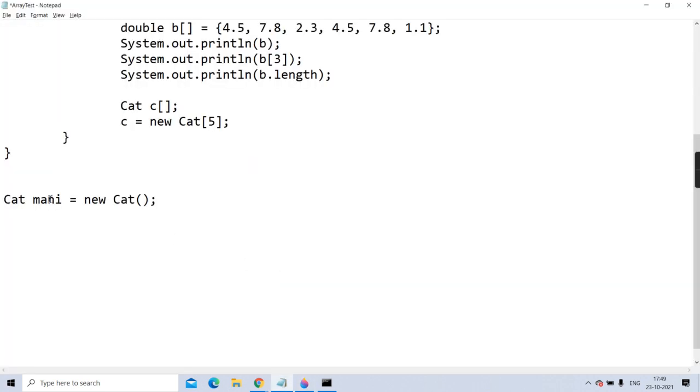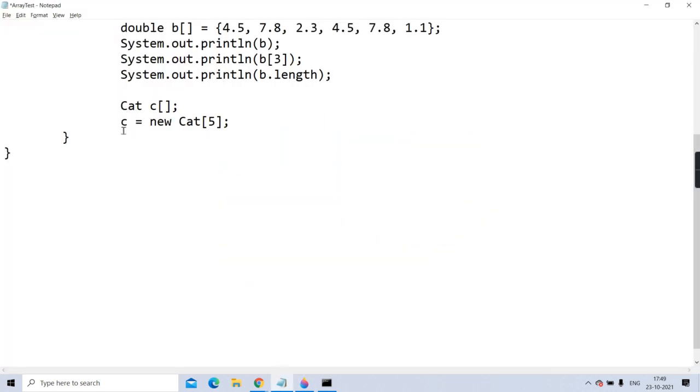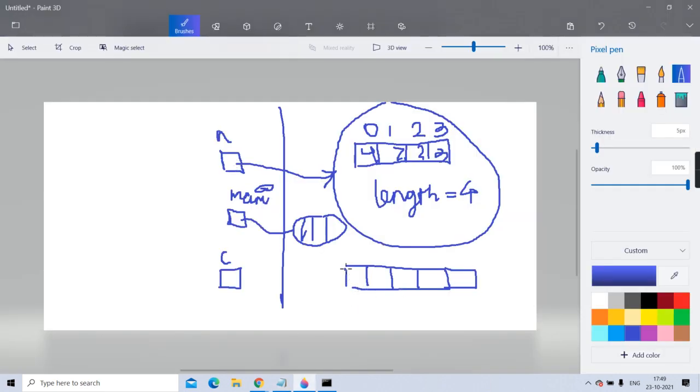The same thing here when I wrote C square brackets. Obviously, the reference of what is going to come in it? Array of cat objects. But when you wrote C equal to new Cat[5], it has just created an array of 5 references. And here also there will be a length property which will be initialized to 5. And this will be put into one object, a proxy class.